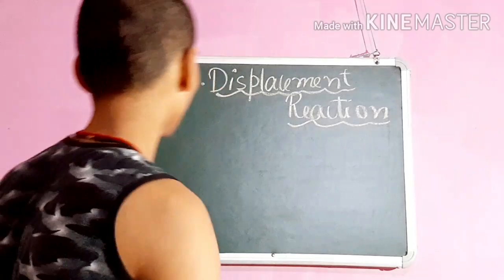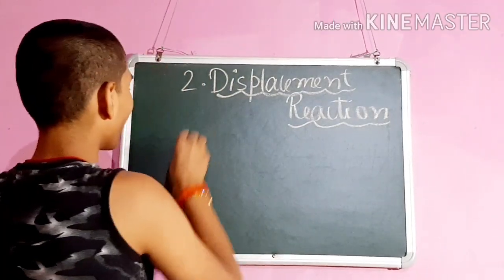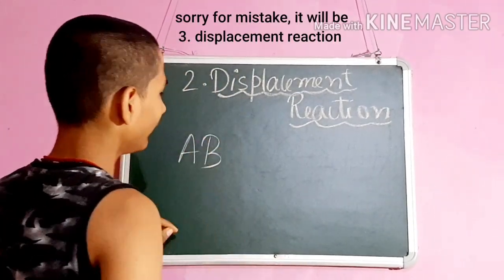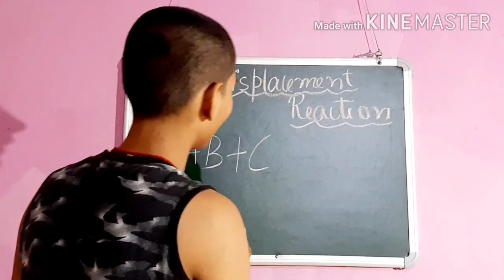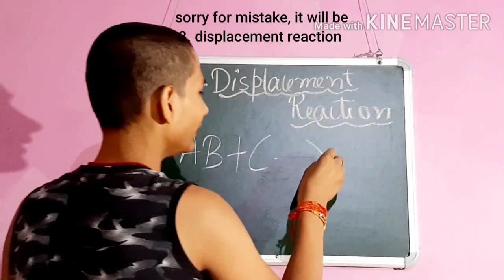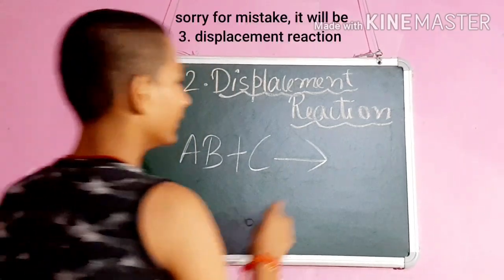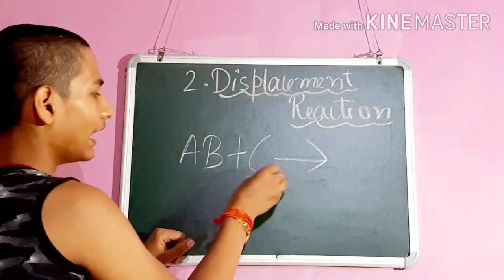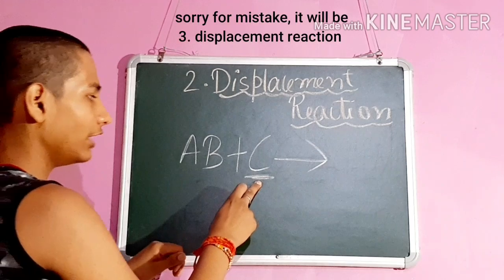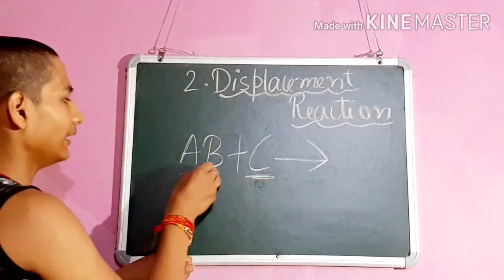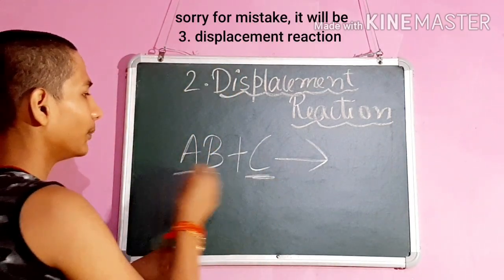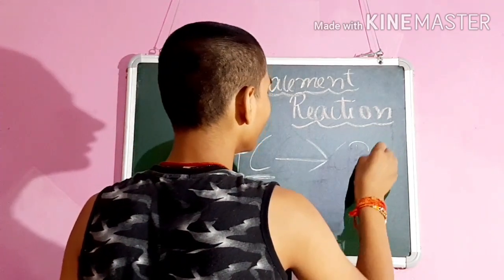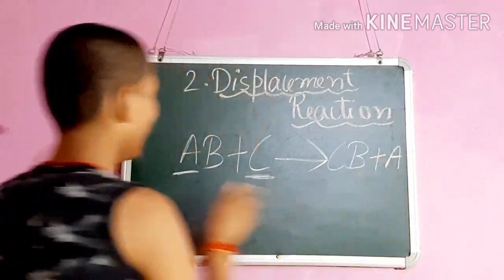Displacement reaction is a reaction in which a more reactive element displaces a less reactive element from its compound. Like see here, AB is a compound with C. When we provide them heat, then C, the more reactive element in the reactivity table than A, displaces A from its place.